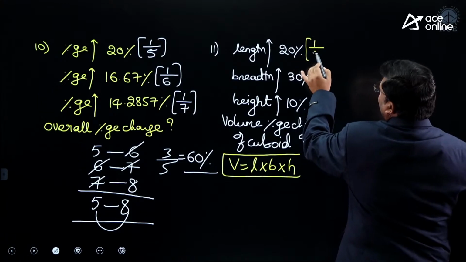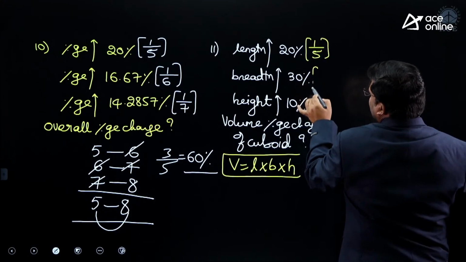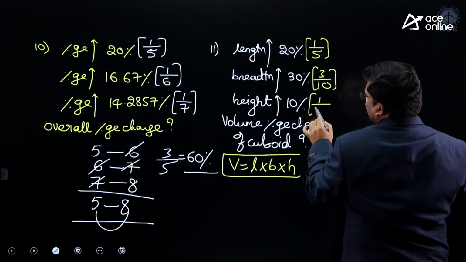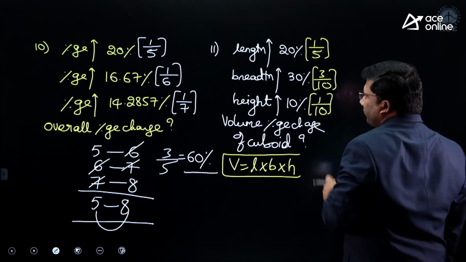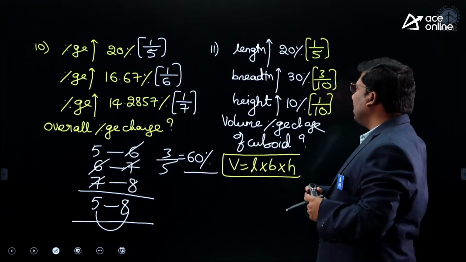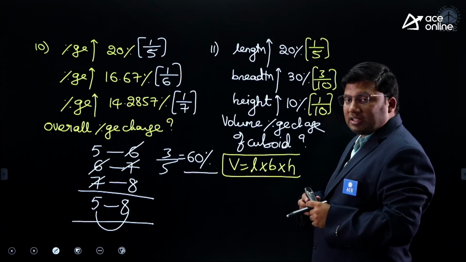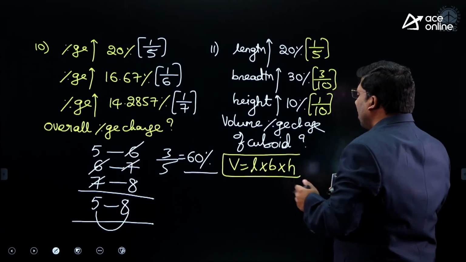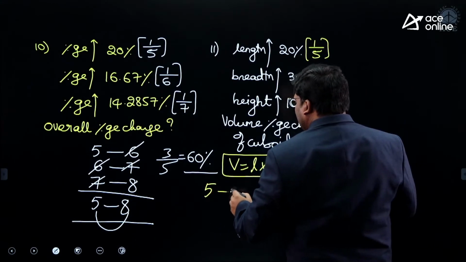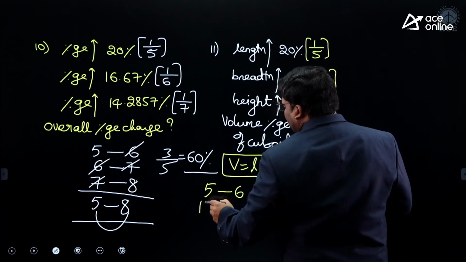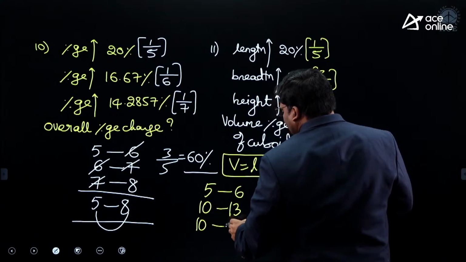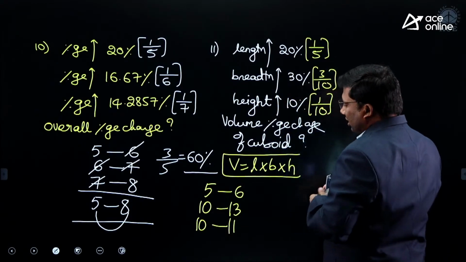20% is 1 by 5. 30% is 3 by 10. 10% is 1 by 10. On 5, one increase, which is 6. On 10, 3 increase, 13. On 10, one increase, it is 11.